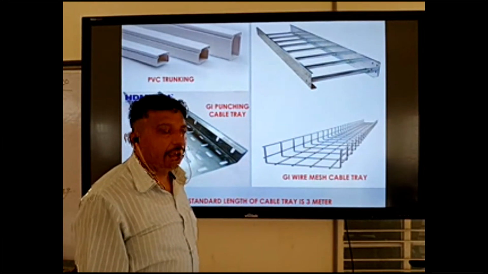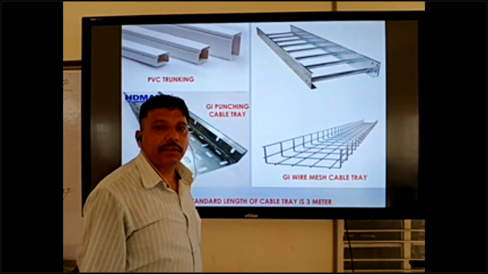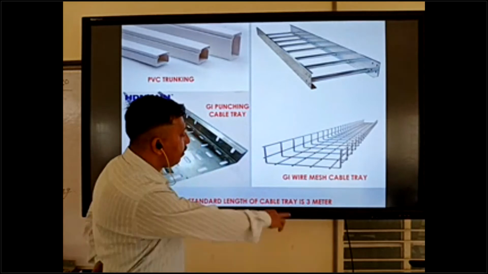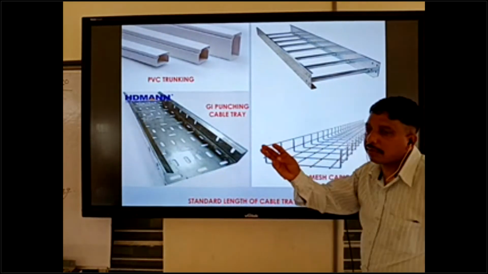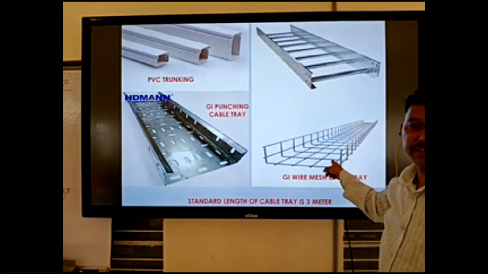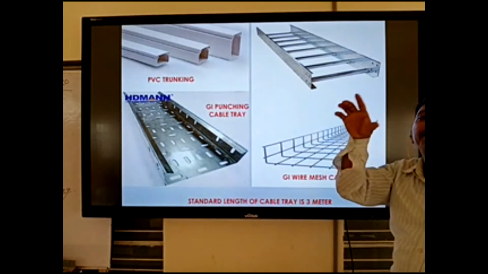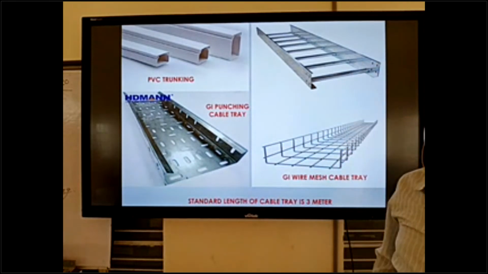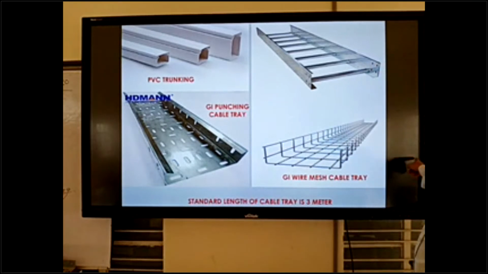In an interview, if they ask how long one cable tray is, you can tell them 3 meters. So cable tray, trunking, cable ladder, and wire mesh all come in 3 meter lengths. Okay, and next one.